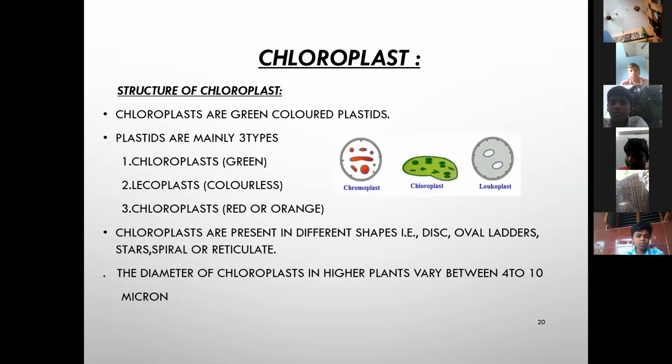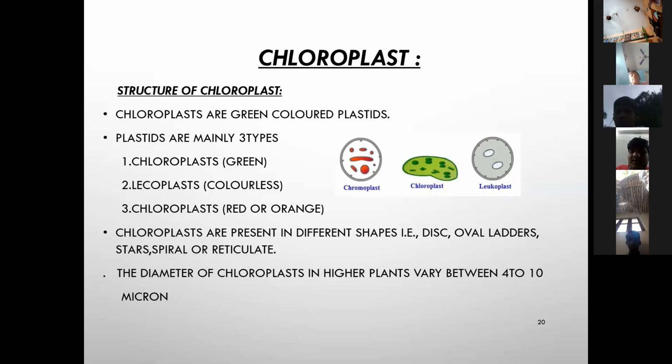Carbon dioxide is combined with water, using solar energy and chlorophyll to prepare the food material. So the process of photosynthesis takes place in this cell organelle.